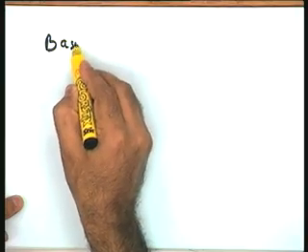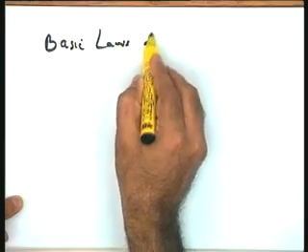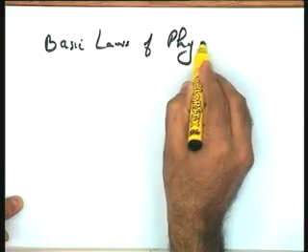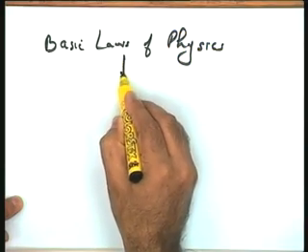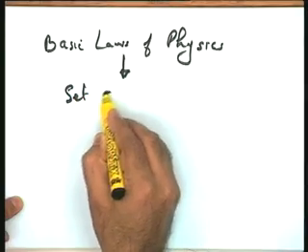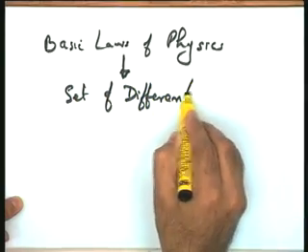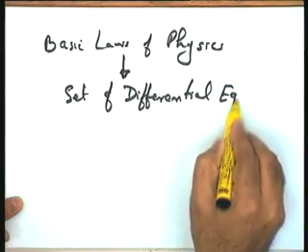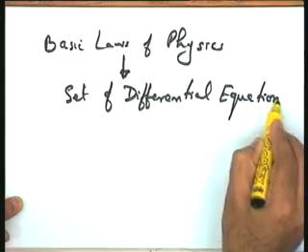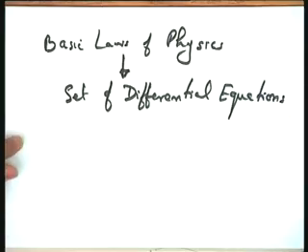I would like to classify my discussion this way, that the basic laws of physics applied to the systems under consideration will give you a set of differential equations. As you know, the differential equations obtained this way may not be directly usable for the purpose of analysis and design.